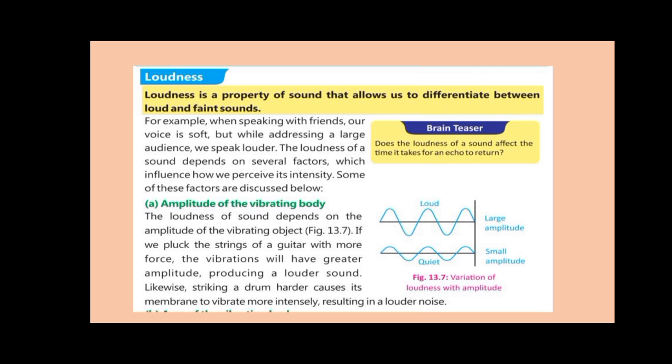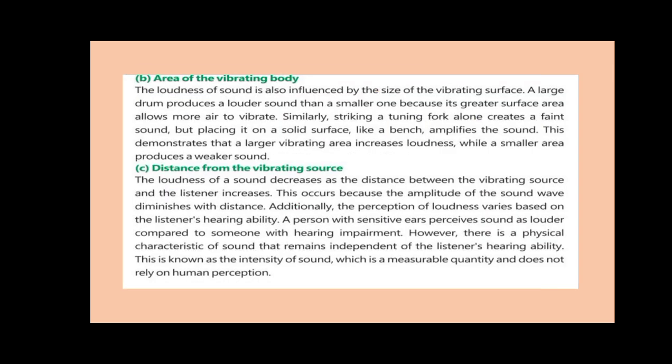If a drum is struck forcefully or struck with a smaller force, the drum struck forcefully has a higher amplitude, so the loudness will be higher. We can see it from the diagram, figure 13.7, variation of loudness with amplitude. When the amplitude is larger, the sound will be loud, and when the amplitude is smaller, the sound will be quiet or less loud.